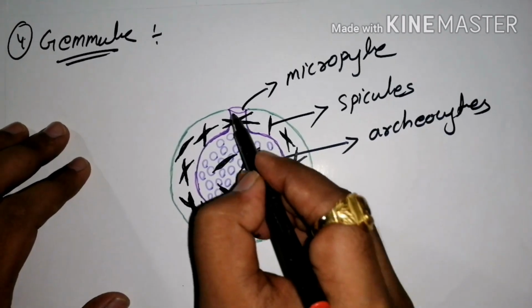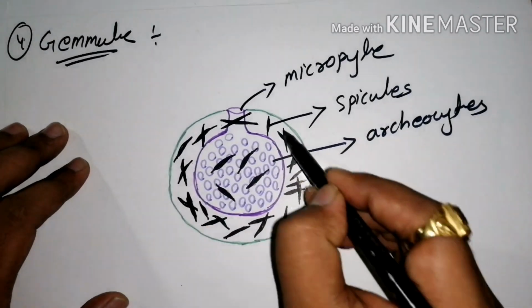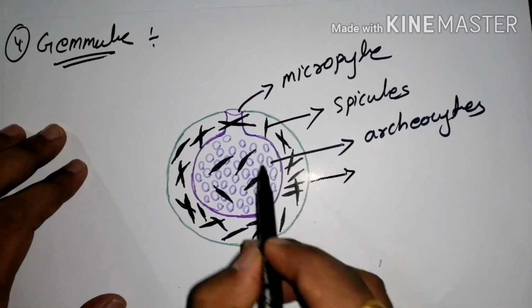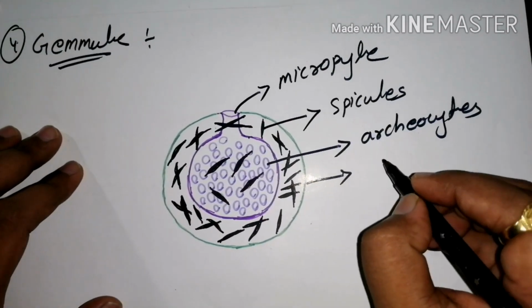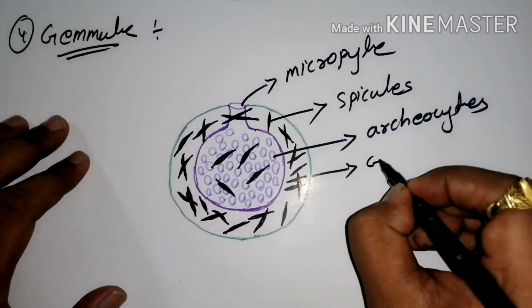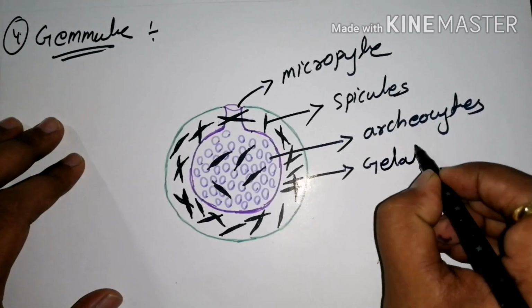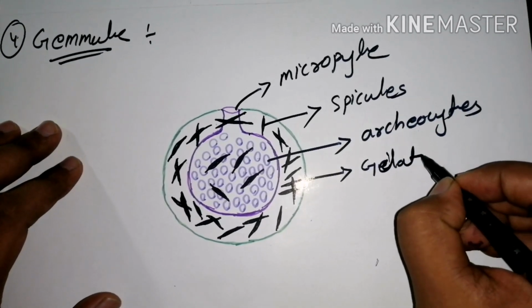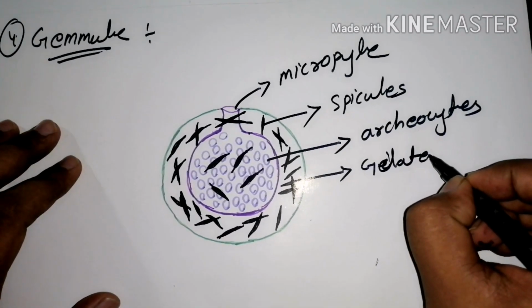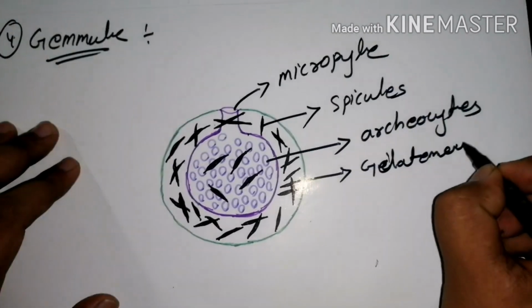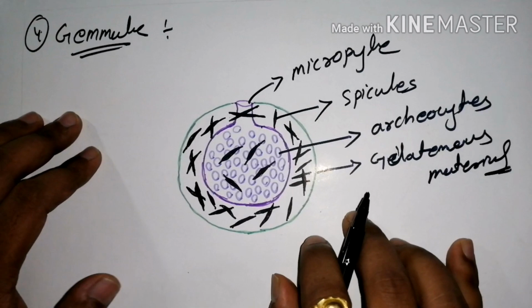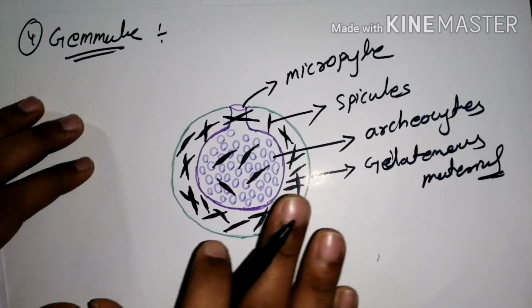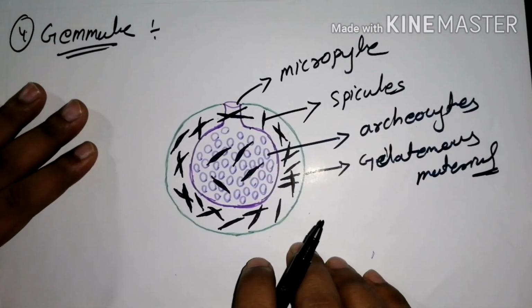and the outer surface, this whole circle, is otherwise known as your gelatinous material. Gelatinous material, that is all about the labeling of this diagram.